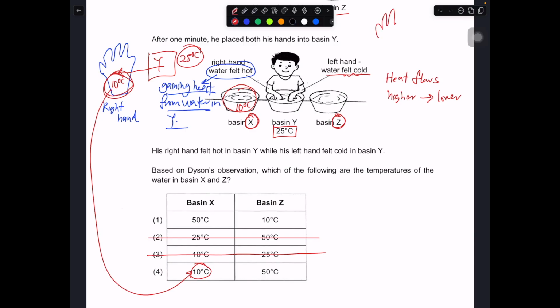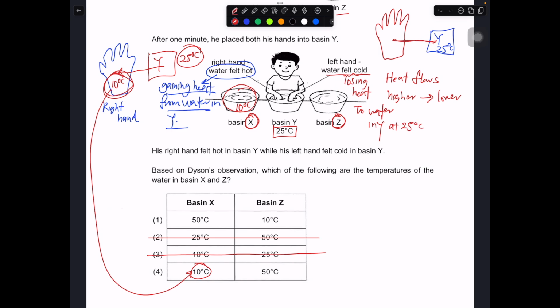So I'm going to draw in red color. Your hand, then this is the water in Y. Okay, this is at 25 degrees, right? So your hand feels cold because why? Your hand is losing heat to the water in Y at 25 degrees. So the heat is going from here to here.